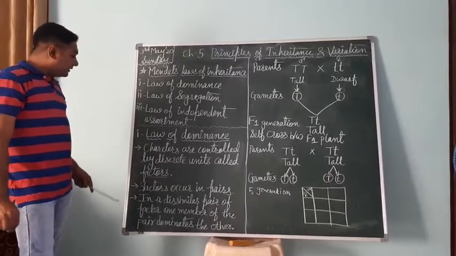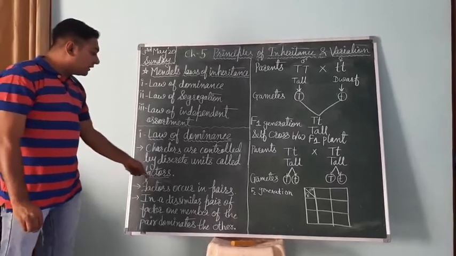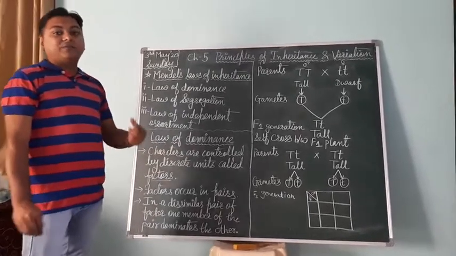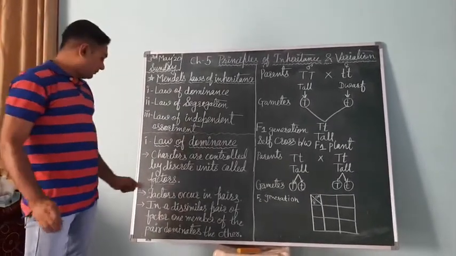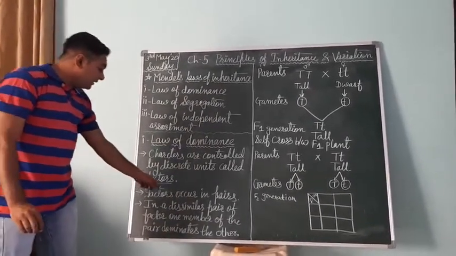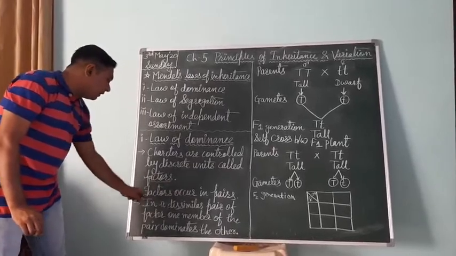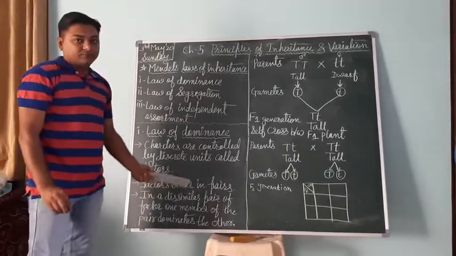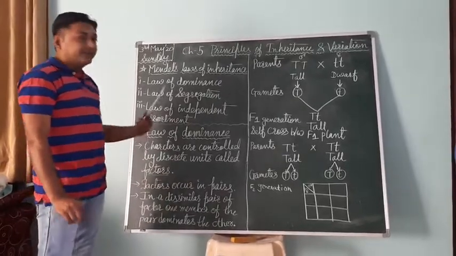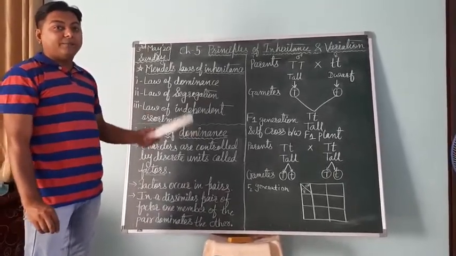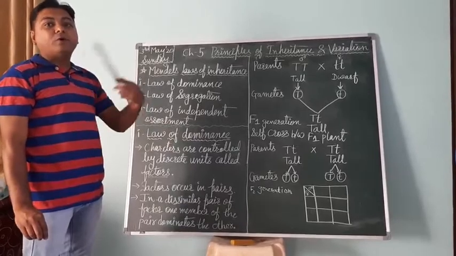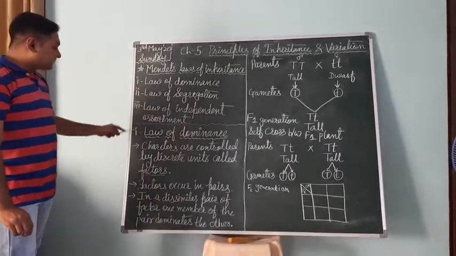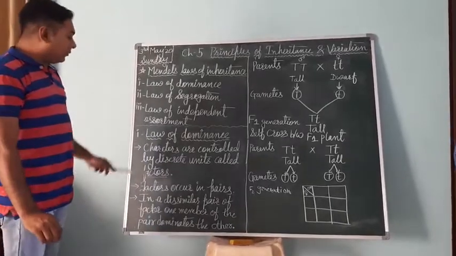In the same way, factors occur in pairs. It means different factors occur in a pair. In a dissimilar pair of factors, one member of the pair dominates the other member. The member that dominates the other is called dominant, and the member that is suppressed by the dominant is called the recessive member. Let's understand this statement with one example.